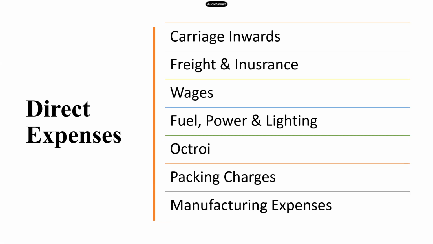Next one is octroi. Octroi means it is something similar to your custom duties for import tax and export tax. But octroi is related to the goods when they are traveling within the municipality limits. So if goods are traveling abroad, out of the country, we have import and export duties, right? Similarly, octroi is charged when the goods are purchased within the municipality limits, then this octroi has to be paid. Again, this is also a direct expense, and it will be debited to the trading account.